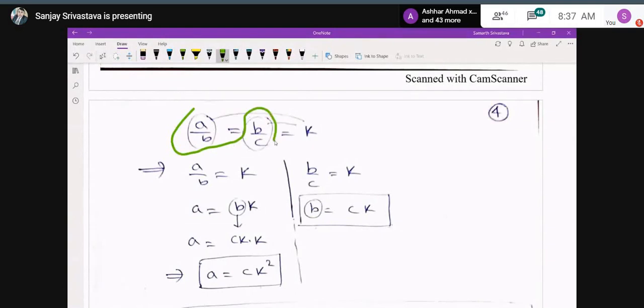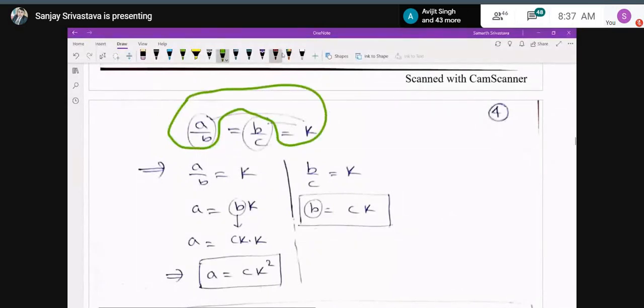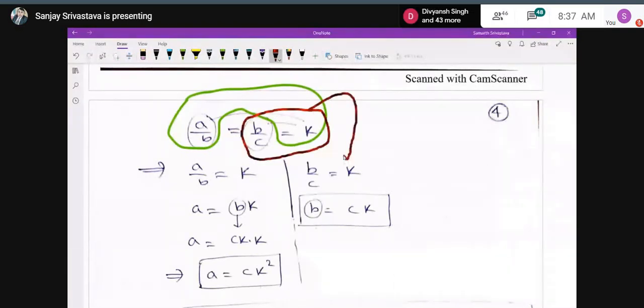And if I want to substitute the value of B in the first result, A will come in the form of CK square. Okay. So have you understood this properly? Yes, boys? Yes, sir. Okay.